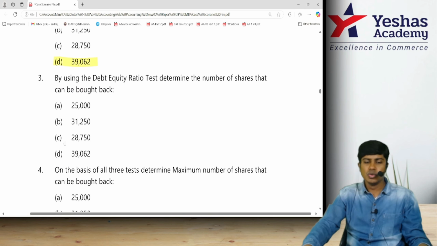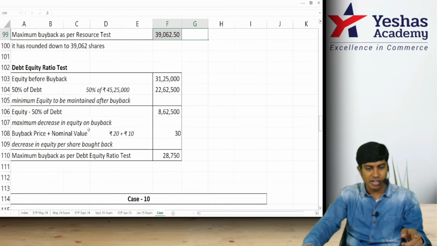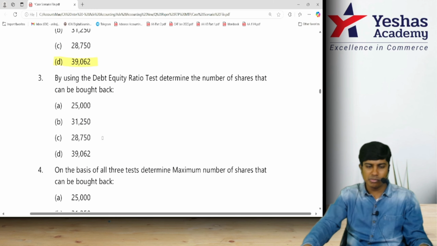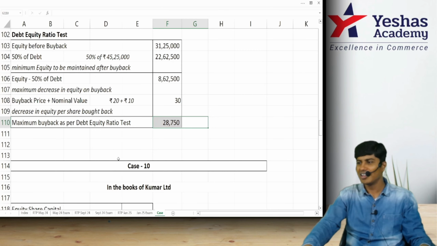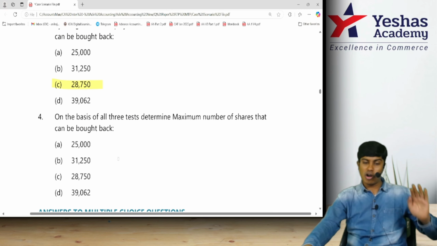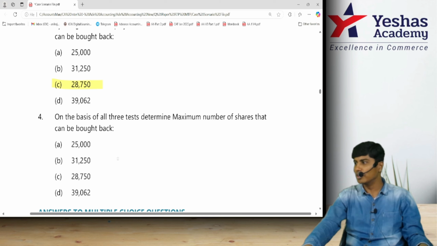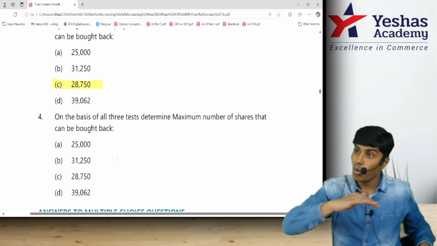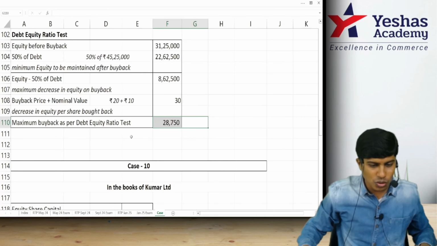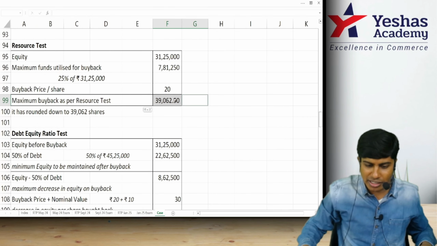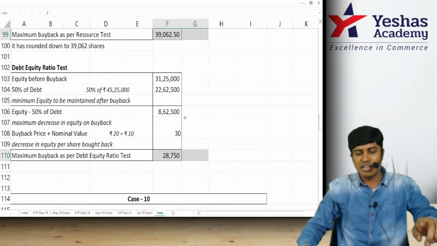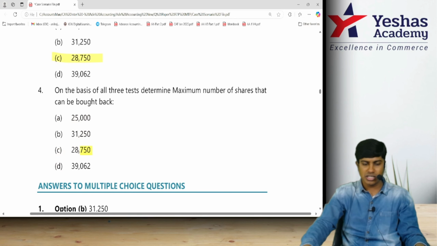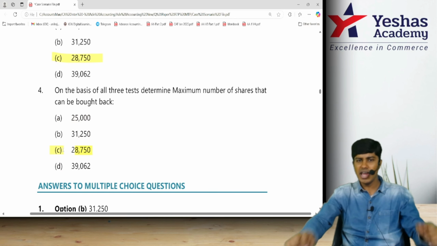See the third one. Using debt to equity ratio, 28,750. What have they asked? Number of shares that can be bought back. 28,750. They've asked one more question. On the basis of all the 3 tests. Oh my god, very difficult. Take whichever is less. You need to comply with all the tests. Very nice. So 28,750 or 39,062 or 31,250. Whichever is less is 28,750. That is option C. Option C is the answer for question number 4.